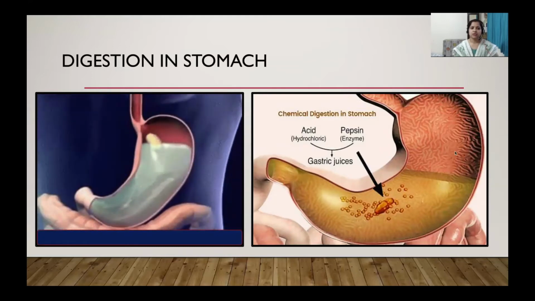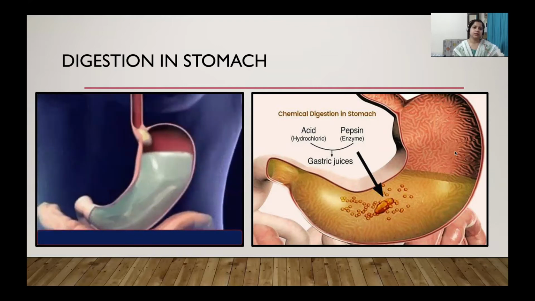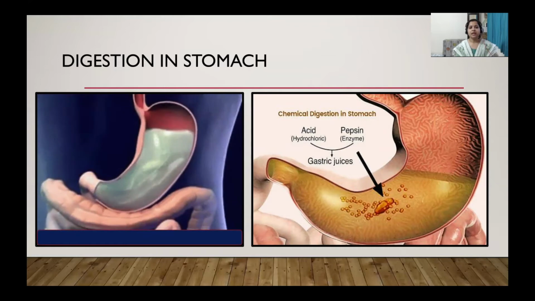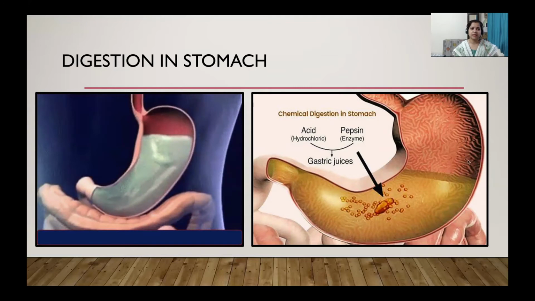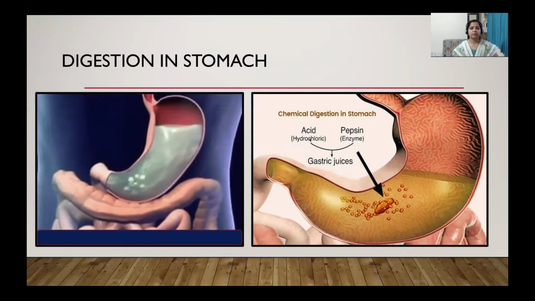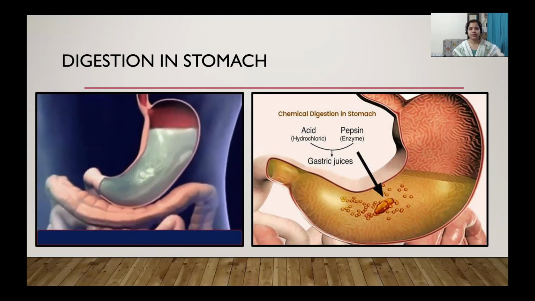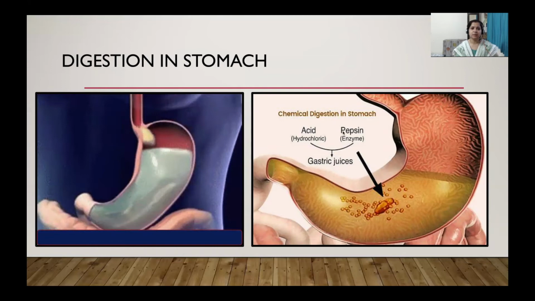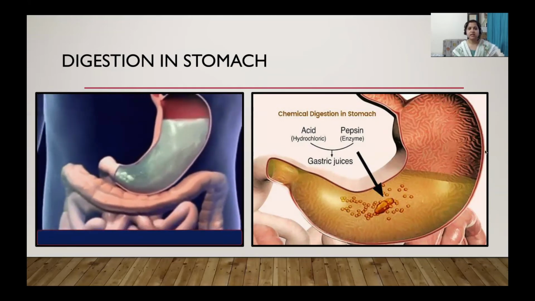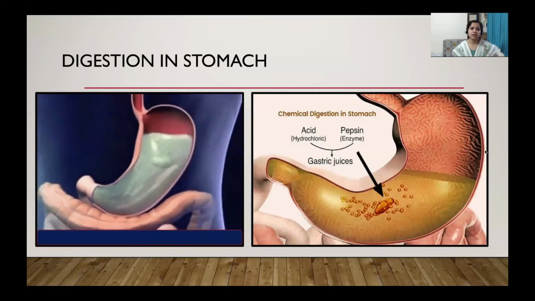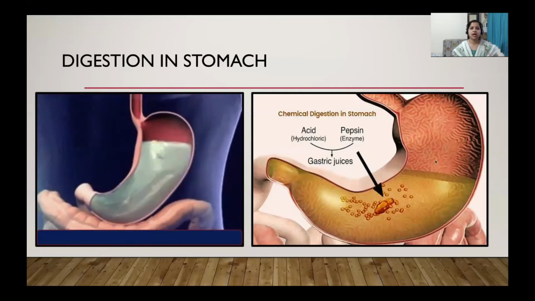Here this stomach secretes some mucus, hydrochloric acid, and some digestive juice which contains one enzyme called pepsin. So this mucus protects the inner lining of the stomach from the acidic environment, and the hydrochloric acid breaks down the complex food material such as protein into smaller forms, and the pepsin helps in the breakdown of these proteins. What else does the hydrochloric acid do? It kills the bacteria, so many microbes enter into our body along with the food material. So it also kills those harmful microbes.